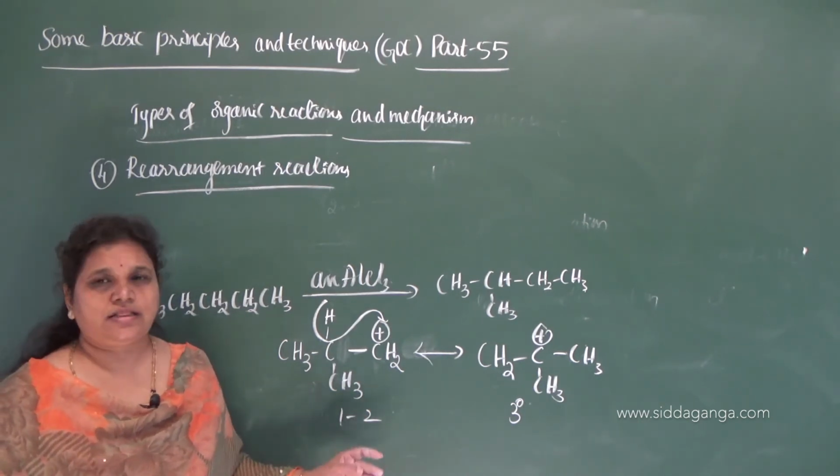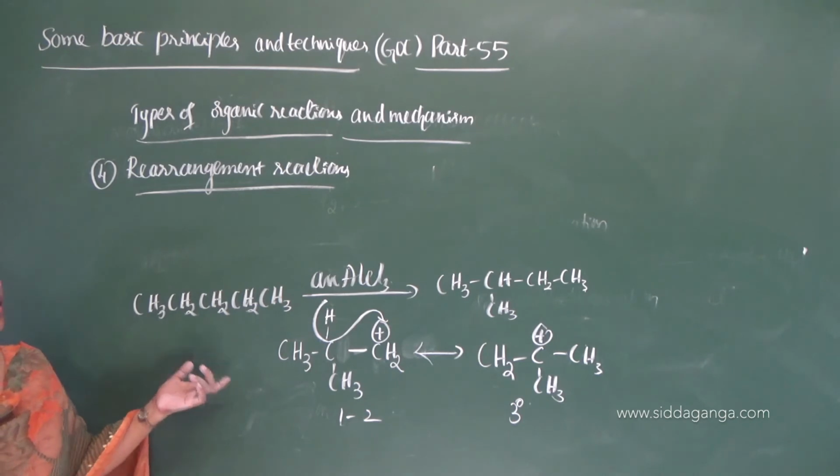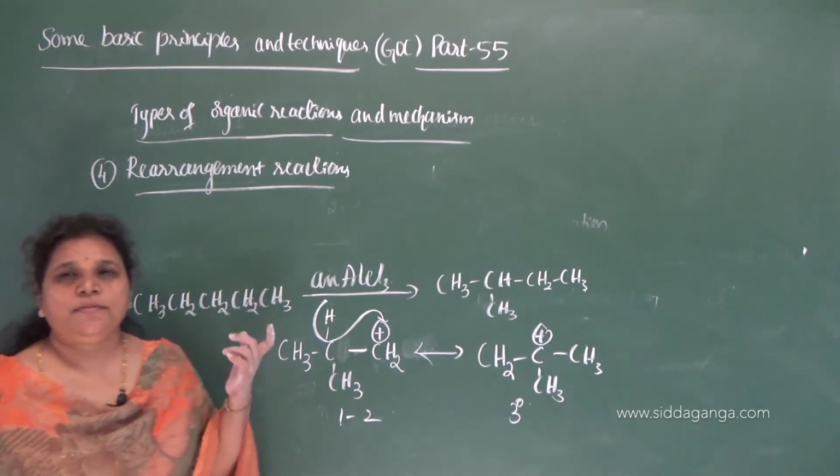So this is nothing but rearrangement reaction in the organic reaction mechanism.